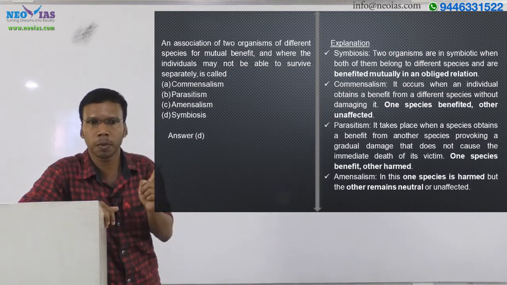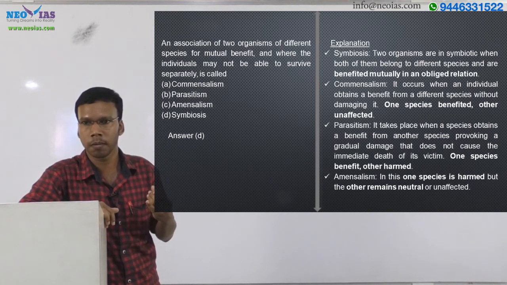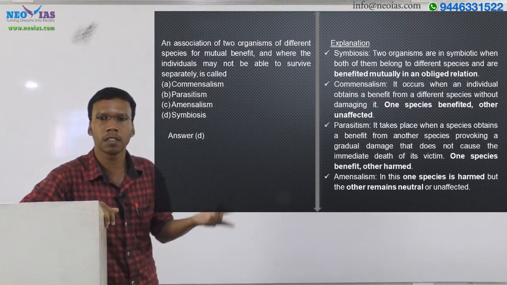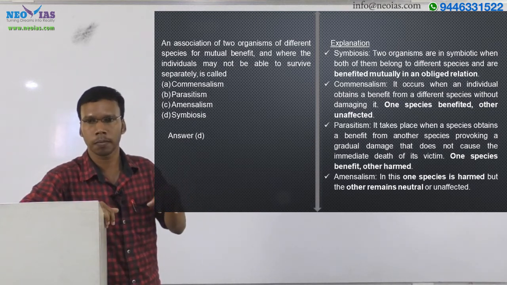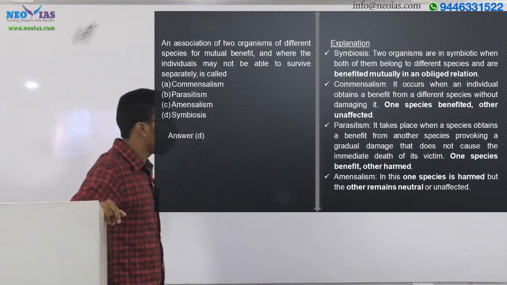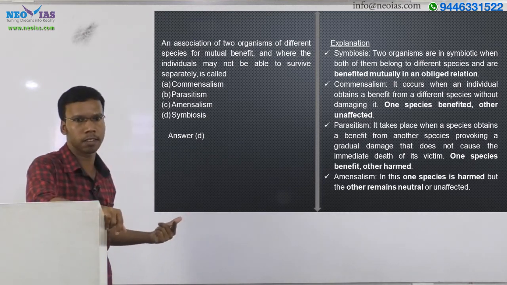That is mutualism. But in the case of symbiosis, both are benefiting and one species cannot live without the other. So that's the difference between symbiosis and mutualism. So here the answer is the symbiosis relation.